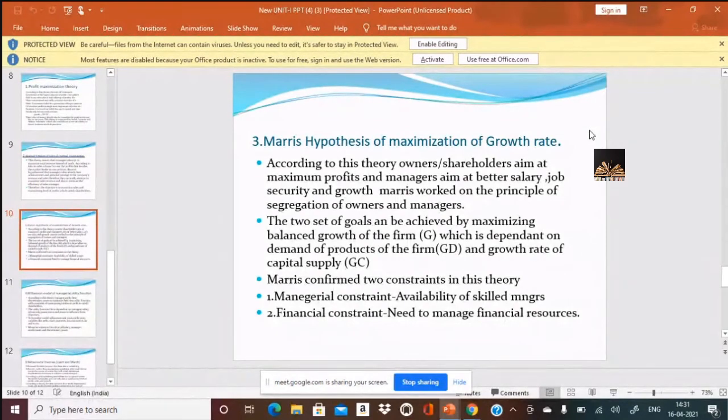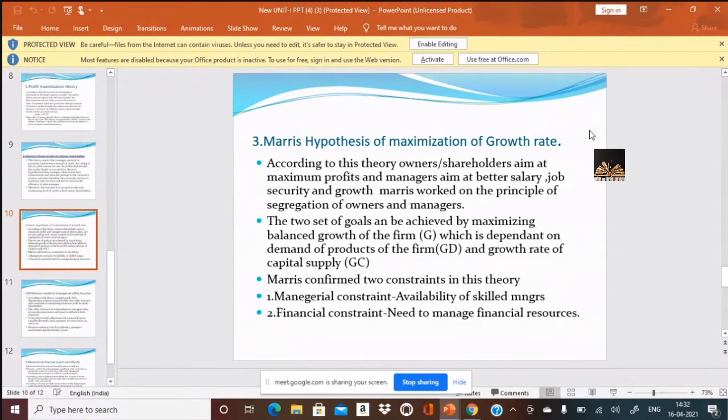We have done three objectives. One is profit maximization, one is sales maximization, then the third one is maximization of growth rate. It's not profit, it's not sales, but it should be growth of the company. Growth of the company is segregated into two: one by the managers, one by the owners. The objectives of the managers and the objectives of the owners are given clearly. And to achieve this, there are two sets of goals to be achieved to maximize the balanced growth of a firm, that is G is equal to GD plus GC.